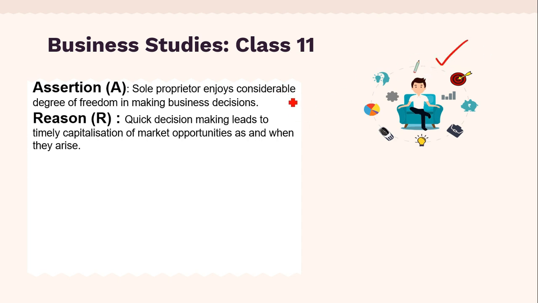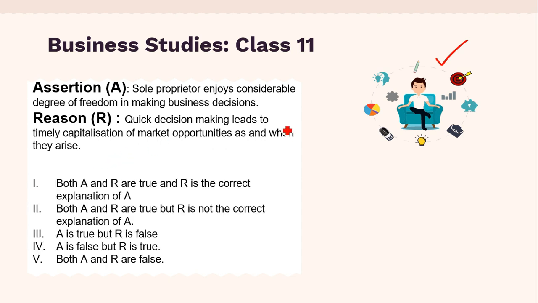So this assertion reason based question is based on sole proprietorship. So assertion is sole proprietor enjoys considerable degree of freedom in making business decisions, and second is the reason which is given is quick decision making leads to timely capitalization of market opportunities as and when they arise.